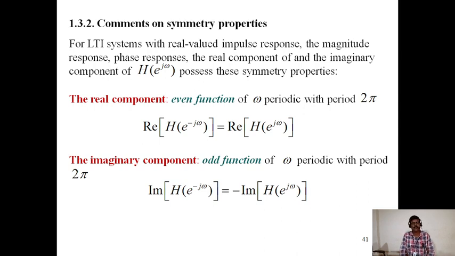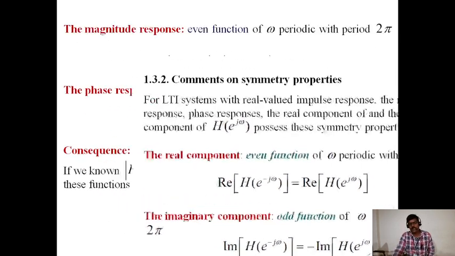The real component is an even function of omega, periodic with period 2 pi: the real part of H of e power minus j omega is the real part of H of e power j omega. The imaginary component is an odd function of omega, periodic with period 2 pi: the imaginary part of H of e power minus j omega is minus the imaginary part of H of e power j omega.